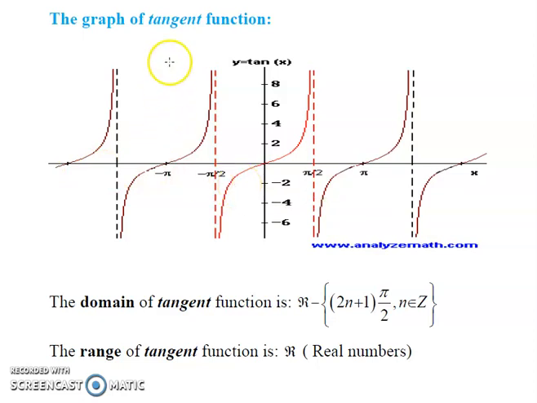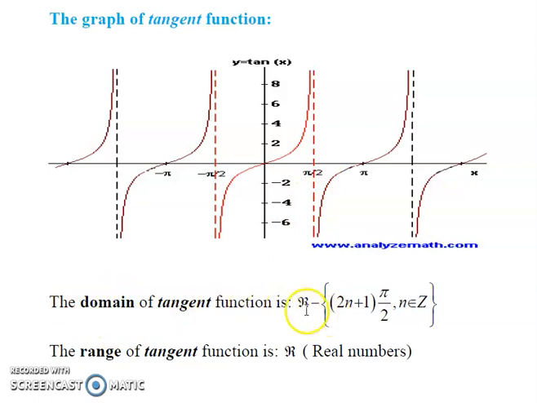Therefore, for the domain of the tangent function, we remove the points x equal to pi by 2, x equal to 3 pi by 2, minus pi by 2, minus 3 pi by 2, and so on from the real numbers. That is the domain of the tangent function.